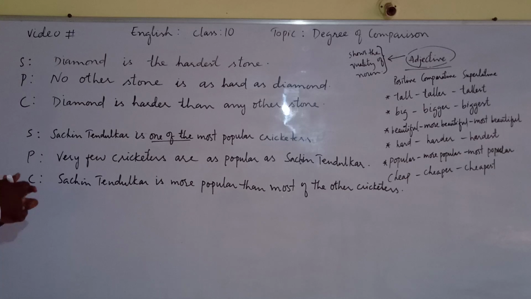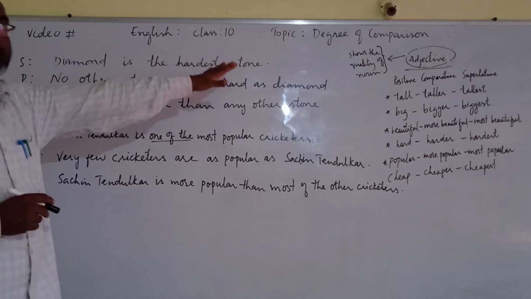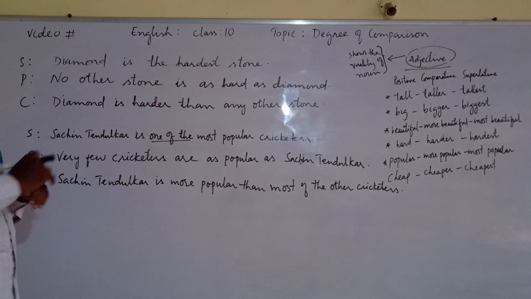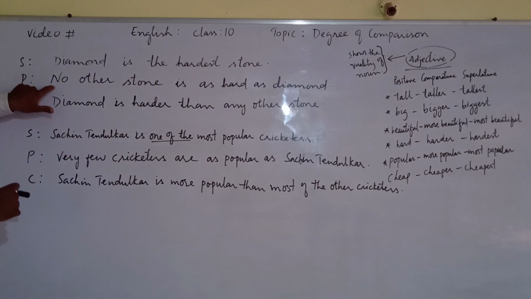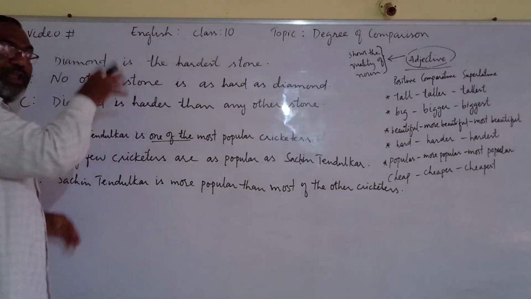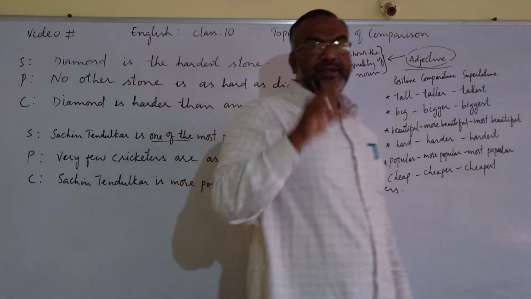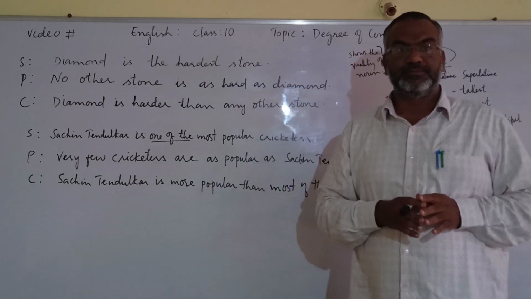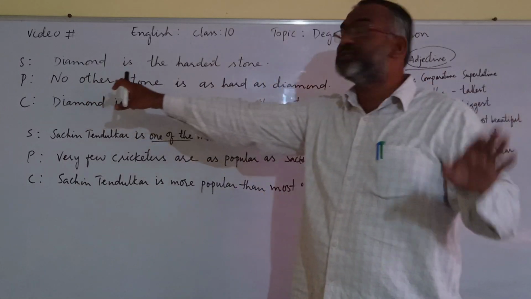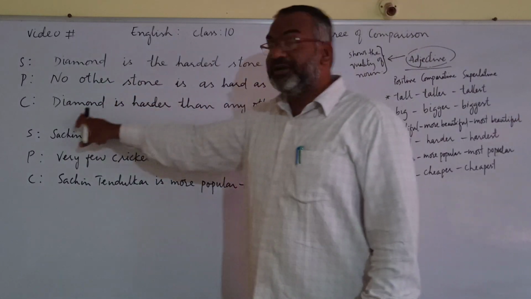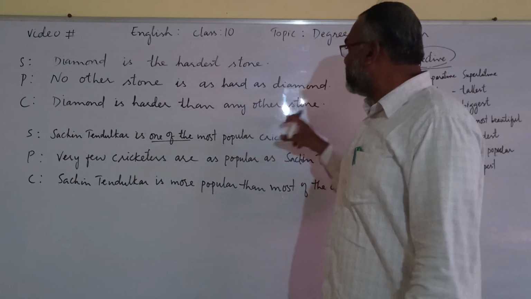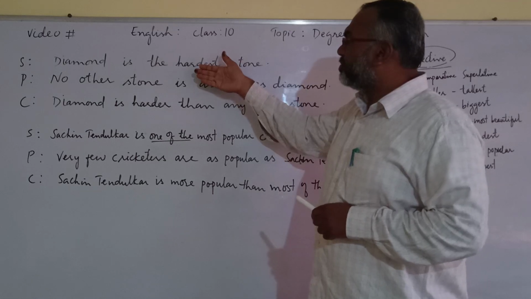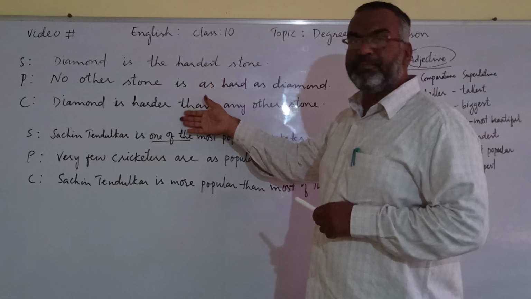Observe carefully. Diamond is the hardest stone. Positive will be, no other stone is as hard as diamond. Positive will begin with no other. Why? Here, one of the is not coming. Diamond is not one of the hardest. Diamond is the hardest. That's why no other stone is as hard as diamond. And diamond is harder than any other stone. This is how we change superlative into positive and comparative.